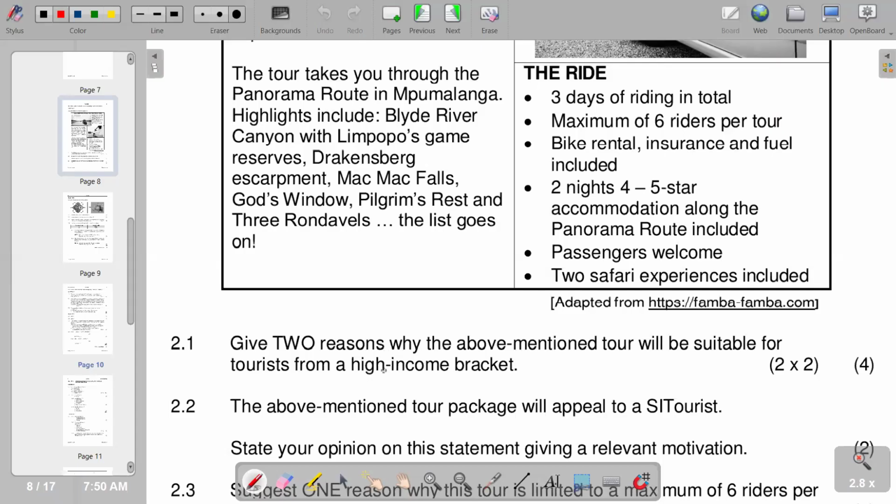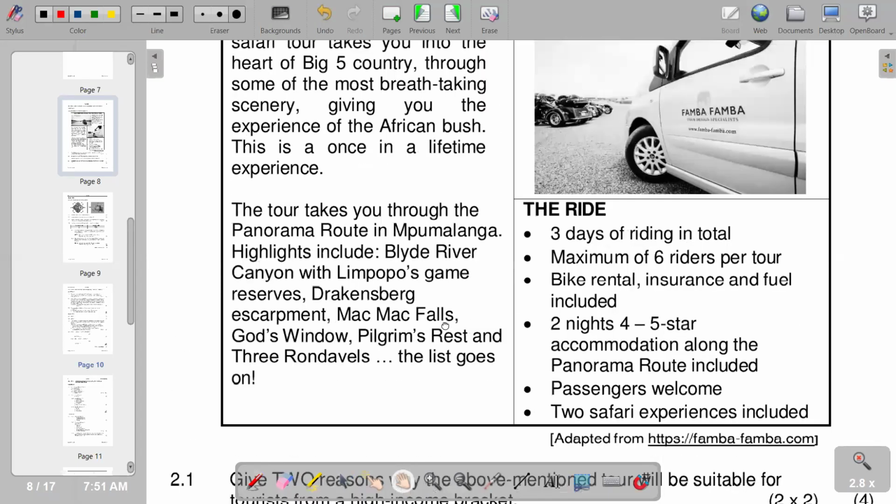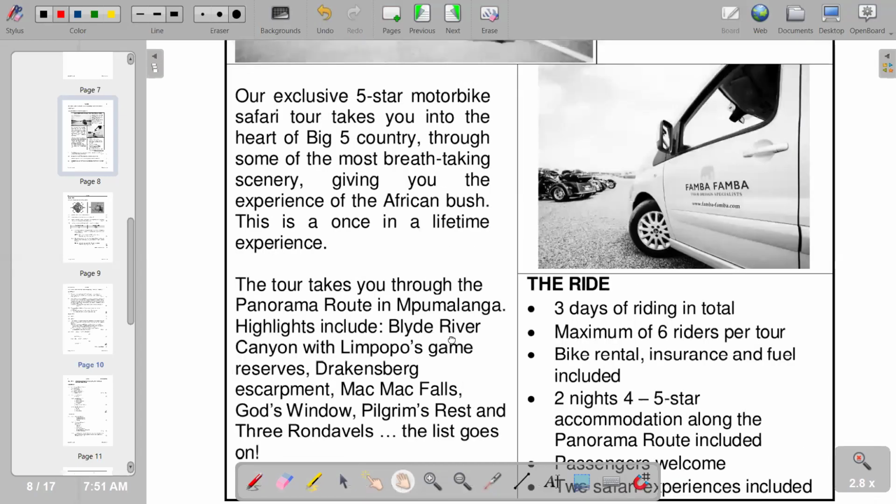So it is suitable for a high income bracket, because if you come here, you see that it reads that, if you come on the part of the information that you are given, and that's where we are supposed to deduce that. So we check according to what we have.